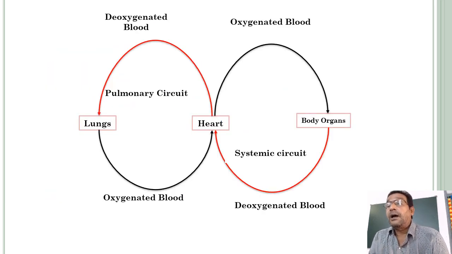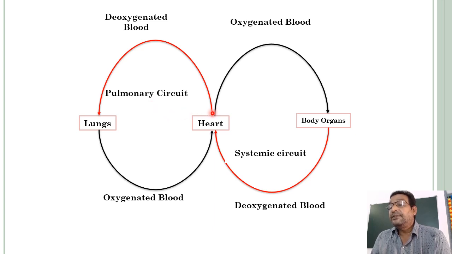Observe this flow chart. From the heart to the lungs, deoxygenated blood is supplied. After exchange of gases, that oxygenated blood again comes to the heart. This circuit in between heart and the lungs is called the pulmonary circuit.